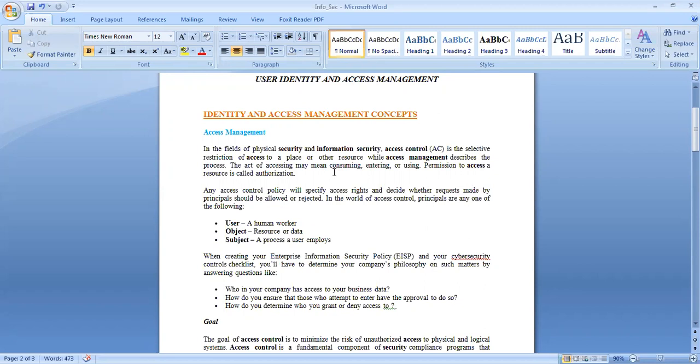So access control means what? You are restricting the access, you are controlling the access to a particular resource or a place. You are prohibiting, you are controlling it, so you are applying some restrictions to the access. And the process to implement access control is called access management. The act of accessing may mean consuming, entering, or using. Permission to access a resource is called authorization. Anyways, we will first try to understand what actually access management is.